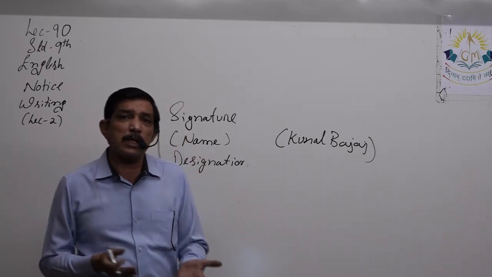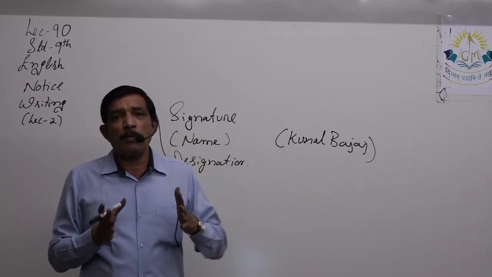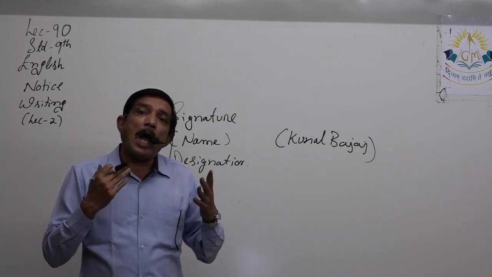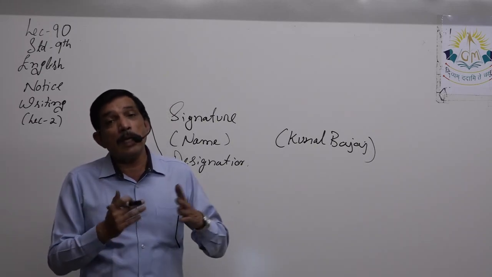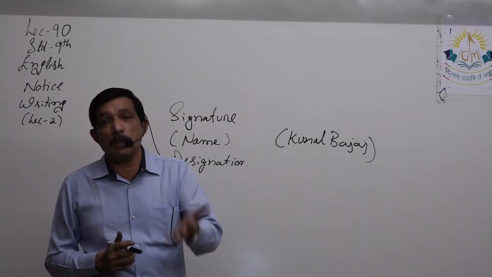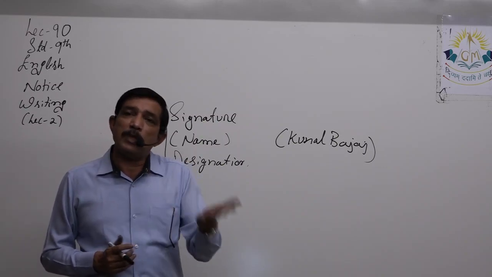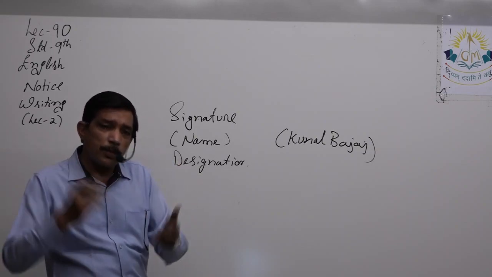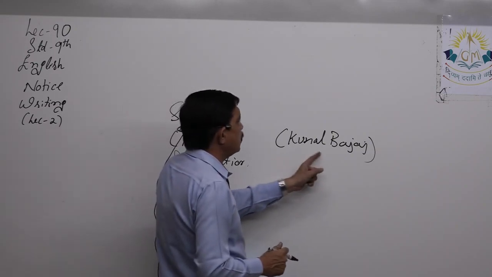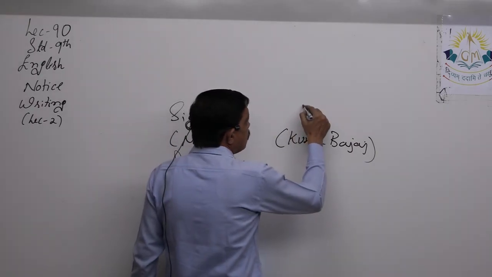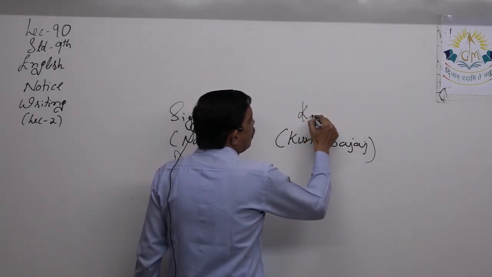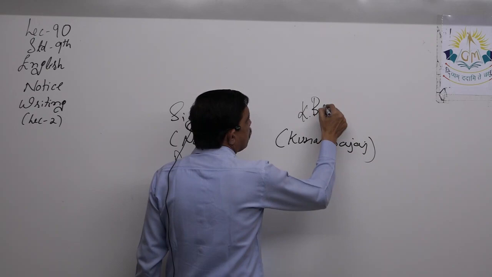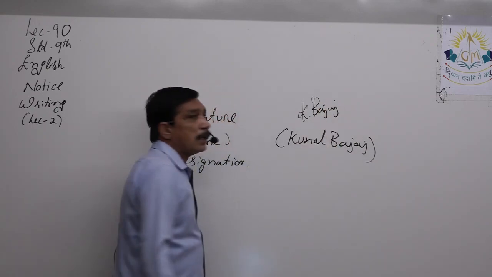you do your signature क्योंकि आपका नाम है, आपको अपना signature आता है करना, but the name given in the exam, in the question, is something else. So just make a small signature of the name that is provided to you. Over here it is Kunal Bajaj. So just make a small signature like this.